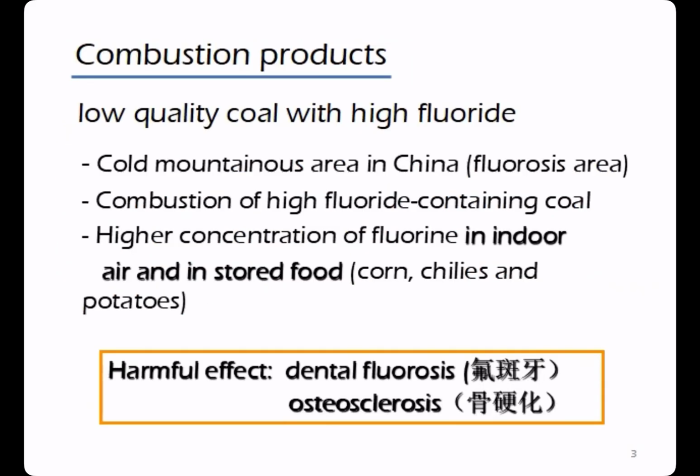The combustion of low-quality coal with high fluoride happens in the mountainous areas in China, and this causes a higher concentration of fluorine in indoor air and in storage food, which can cause dental fluorosis and osteosclerosis.